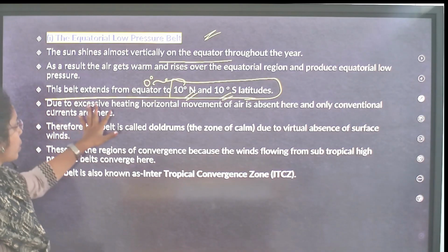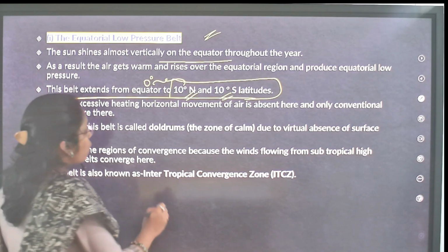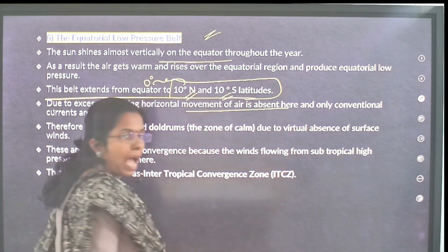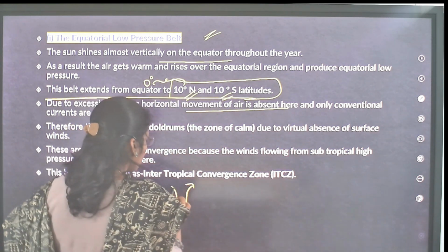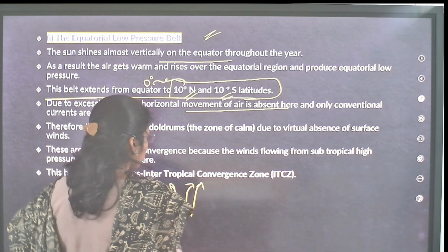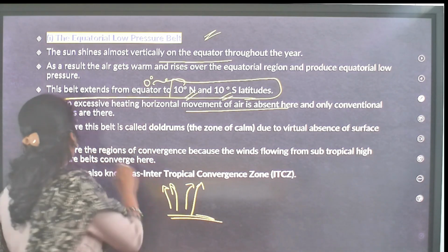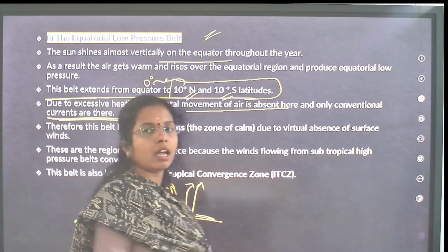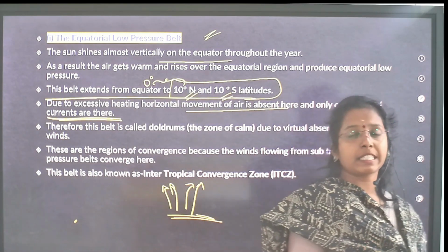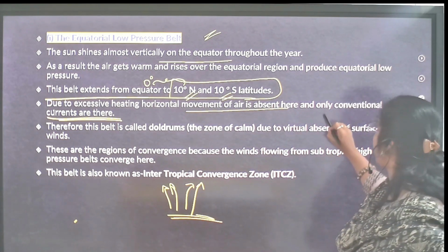Due to excessive heating, horizontal movement of air is absent. Strong vertical rising you will see. Horizontal air is absent; only convectional currents are very strong. This statement you have to remember, very important.